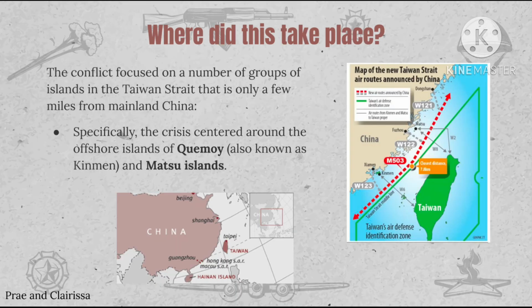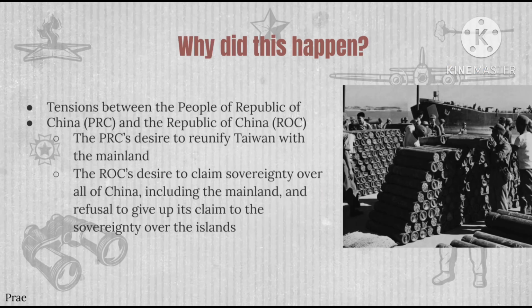The conflict focused on a number of groups of islands in the Taiwan Strait that is only a few miles from the mainland of China. Specifically, the crisis centered around the offshore island of Quemoy, also known as Kinmen, and Matsu Island. The tension between the People's Republic of China and the Republic of China.